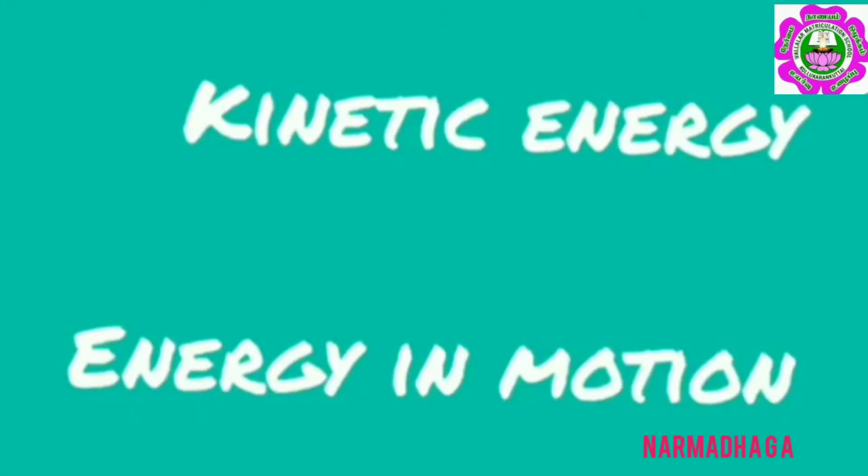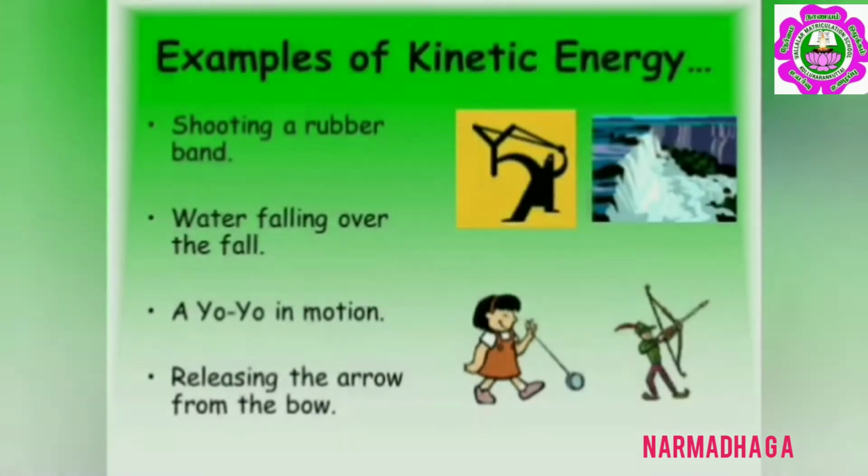Coming to the next form of mechanical energy, the kinetic energy. It is the energy possessed by an object which is in motion, or you can say when it is moving. Some examples of kinetic energy are shooting a rubber band, water falling from a waterfall, a yo-yo in motion. When the yo-yo is in your hand, it has potential energy. When it is in motion, it has kinetic energy. And the next example is releasing the arrow from the bow, or shooting the arrow. In all these examples, we see that the object is in motion.